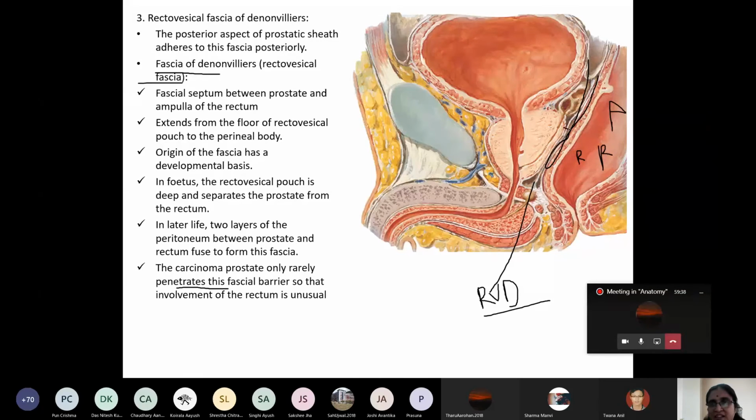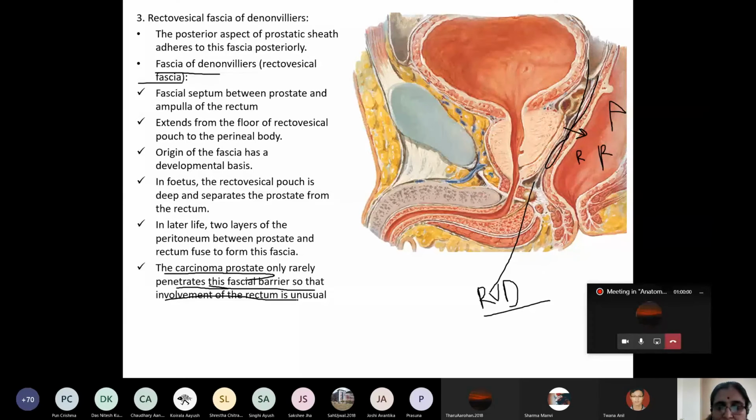But if it pierces this rectovesical fascia, it may also encroach on the rectal ampulla and the anal canal. However, it is rarely pierced in carcinoma of the prostate. So carcinoma of the prostate only rarely penetrates this rectovesical fascia of Denonvilliers, and involvement of the rectum and anal canal is very, very unusual. So this is the clinical anatomy.